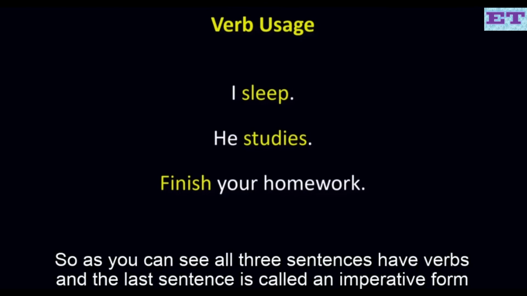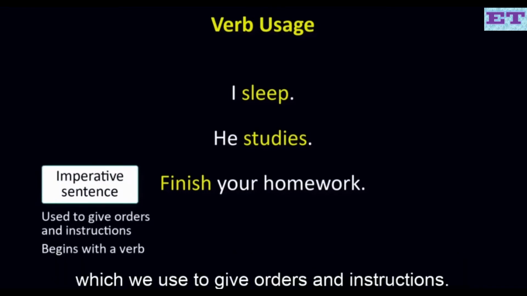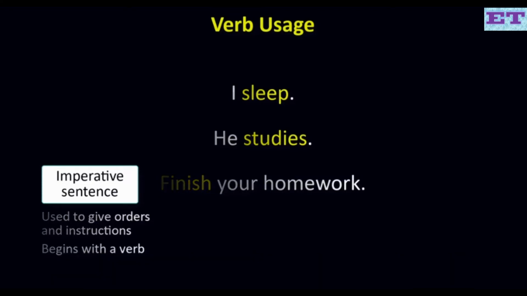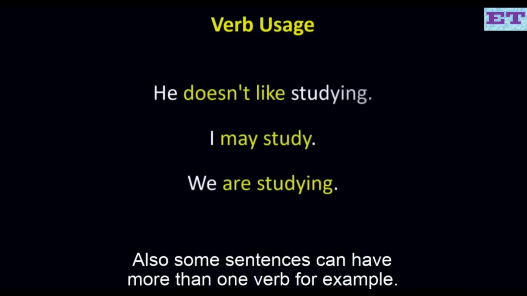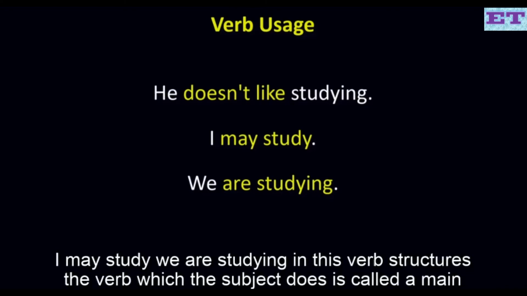So as you can see, all three sentences have verbs, and the last sentence is called an imperative form, which we use to give orders and instructions. This type of sentence doesn't have a subject, but must have a verb at the beginning of the sentence. Also, some sentences can have more than one verb. For example, he doesn't like studying. I may study. We are studying.